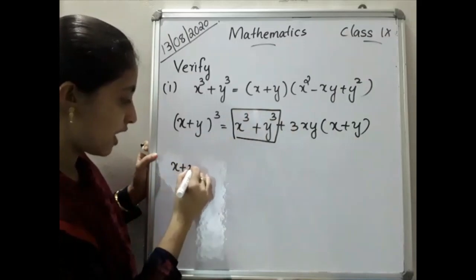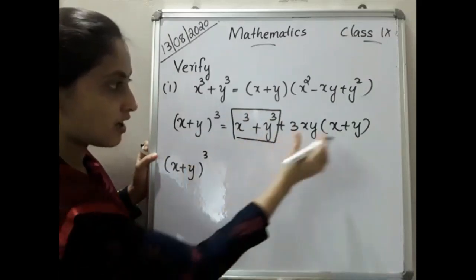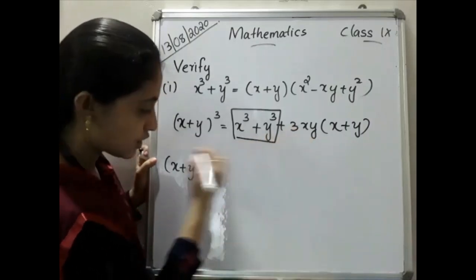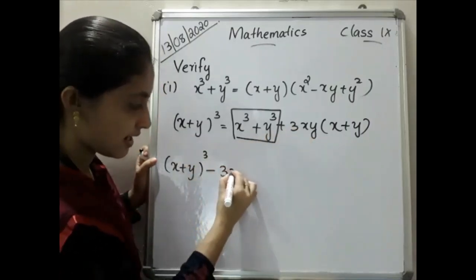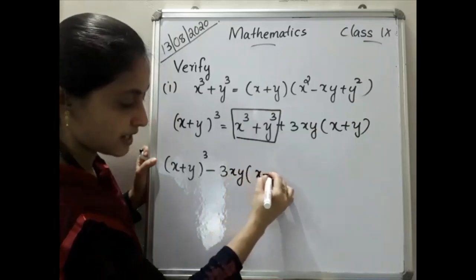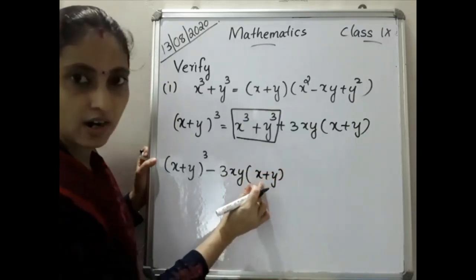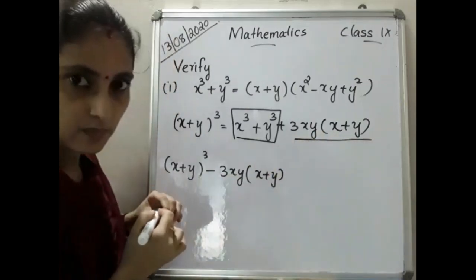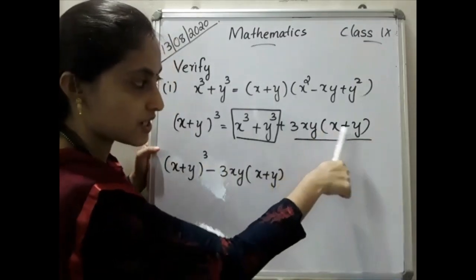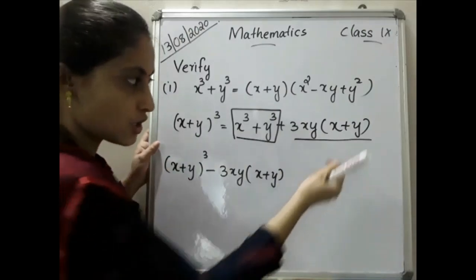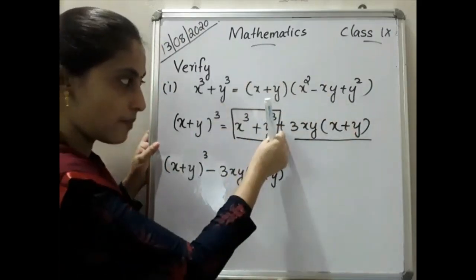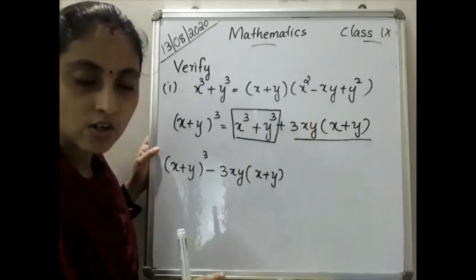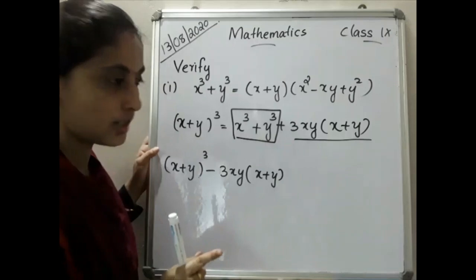x plus y the whole cube, and I will shift this term to this side. Here it was plus 3xy, so when it comes to this side it becomes minus 3xy into x plus y. And this will not be changed. Why? Because this full thing is one term, 3xy into x plus y is considered as only one term. So we are moving this to this side, meaning positive becomes negative, but inside the bracket there will not be a sign change. That you have to keep in your mind.